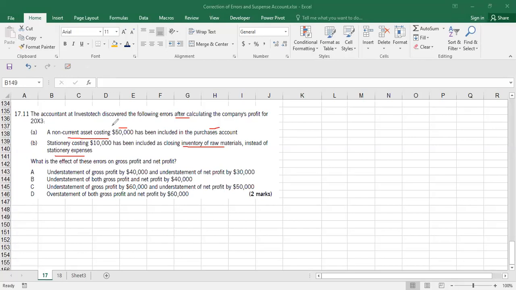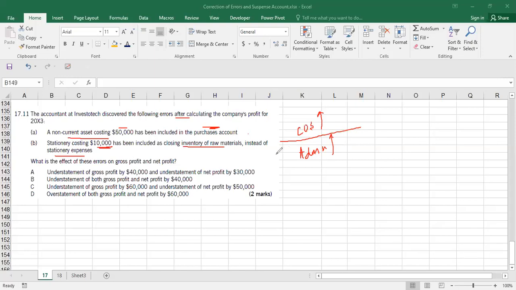So we know that stationery was an expense. It should be reported in your administrative expenses, decreasing your profit. And a non-current asset, you also took it to the purchases account, like the cost of sale, the first part. So it looks like your cost of sale is overstated, and your admin expenses are also overstated. You know that cost of sale comes above the gross profit and admin expenses are below the gross profit.